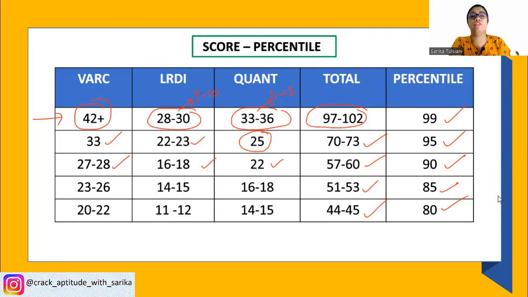If you feel that you can crack XAT, which is on the lines of CAT, however with some changes, decision making is one additional section which has been added. But if you found CAT to be decent enough, but for whatever reason it was not very good, XAT can be a very good attempt because a lot of good colleges will be open via XAT as well. So XAT is open, IFT is open, TISSNET is going to open.